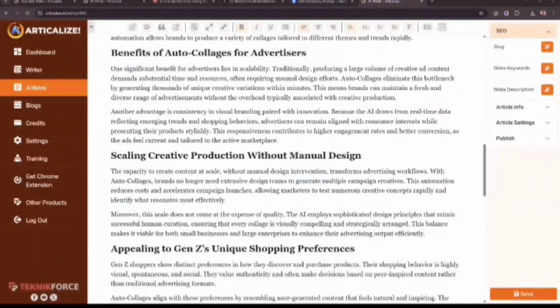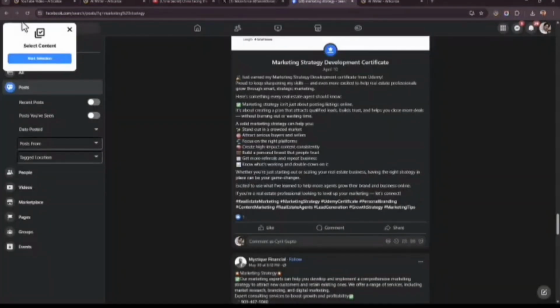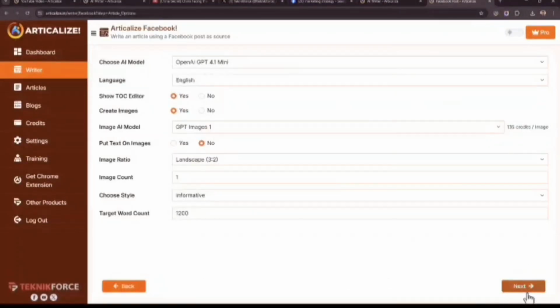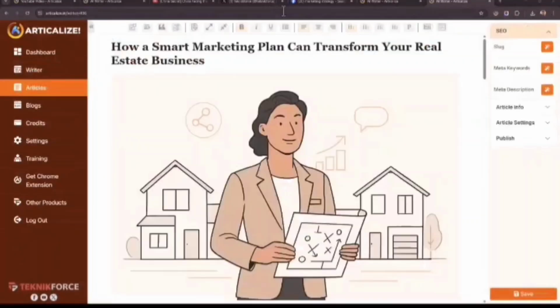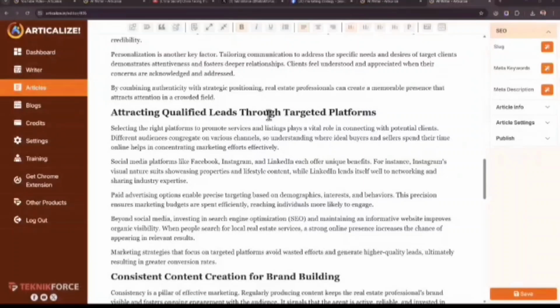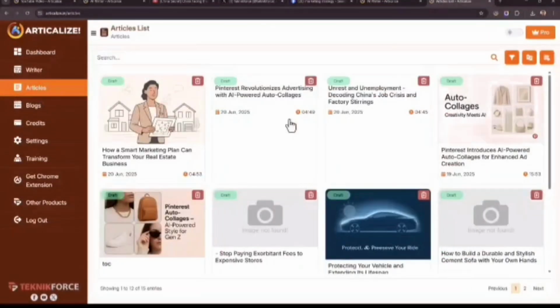The same thing for Facebook. Let's convert this example post into an article. Just hit the Articalize button, select post, start selection, select the posts that you want to convert, just like this, and then finish selection, proceed to articalize, and right away you get the content. The same workflow. Modify the TOC, choose the headline, click on next. Check this out. This is the article. Look at the amount of detail in there, and if you want to change it again, of course you can. Not a big deal at all. We wrote 3 amazing articles in just less than 10 minutes.